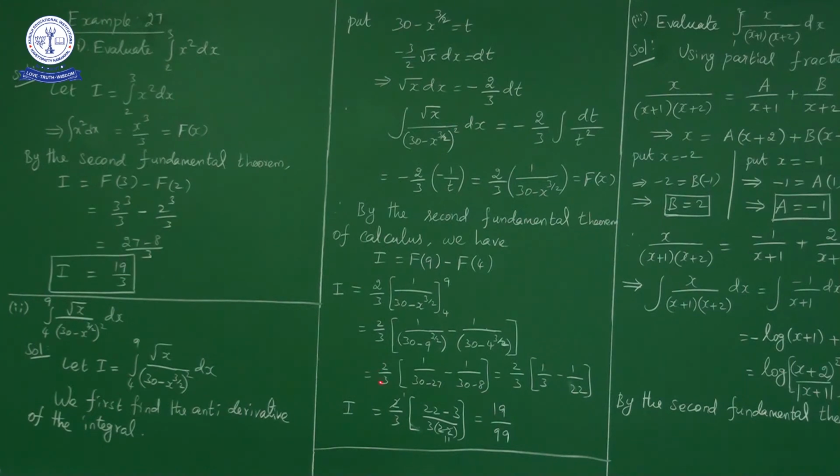Okay, so what we have? 2 by 3 into 1 upon 30 minus 27 is 3. So 1 upon 3 minus 1 upon 30 minus 8 is 22. So what we have? 2 by 3 into 1 upon 3 minus 1 upon 22. Take LCM. LCM is product of these two numbers, 3 into 22. So 22 comes to this side and 3 comes to this side. 22 minus 3, 19. Here 2 get cancelled. So numerator is 19. Denominator is 3 into 3 is 9, 9 into 11 is 99. Okay.